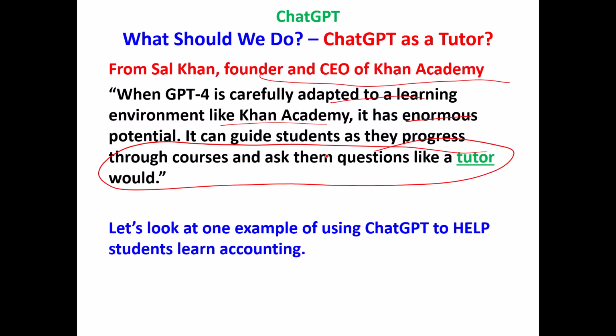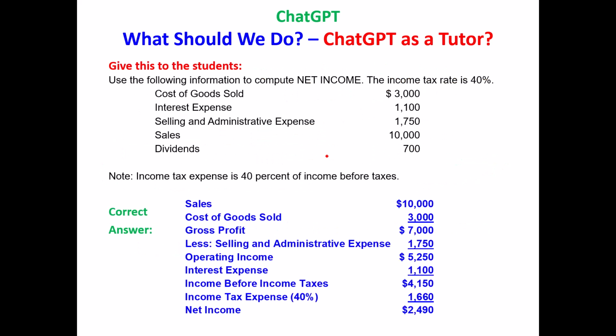This isn't a great example, but it's a simple example of how you can use ChatGPT to help teach your students. So here's a question. Here's some data: cost of goods sold, interest expense, expenses, sales, and then dividends. It's always nice to put dividends in there, which doesn't go in the computation of net income. Tax rates, 40% of income before taxes.